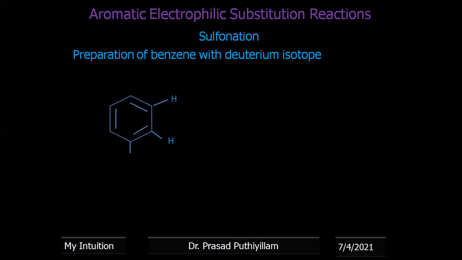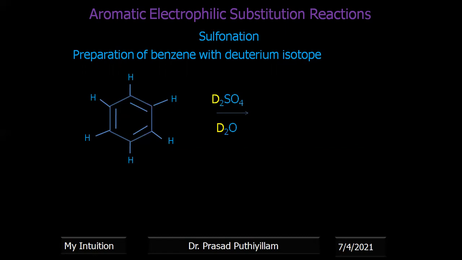This is the undeuterated or normal benzene, which reacts with deuterated sulfuric acid, D2SO4, in place of H2SO4, and D2O in place of H2O as dilution. We know that when it is dilute sulfuric acid, sulfonation takes place, and then the reaction reverses.